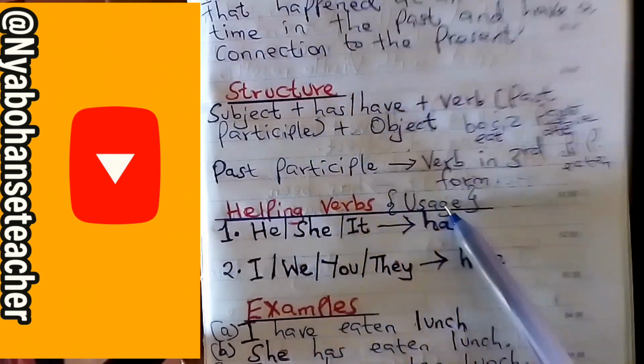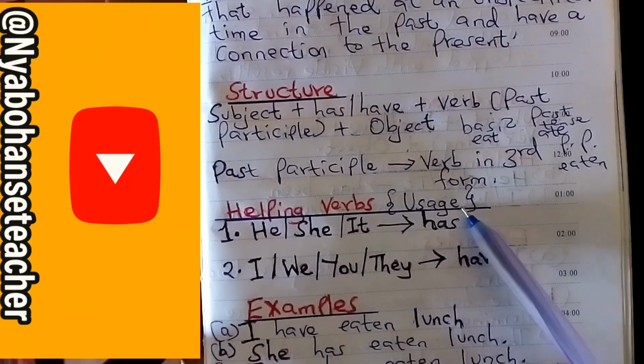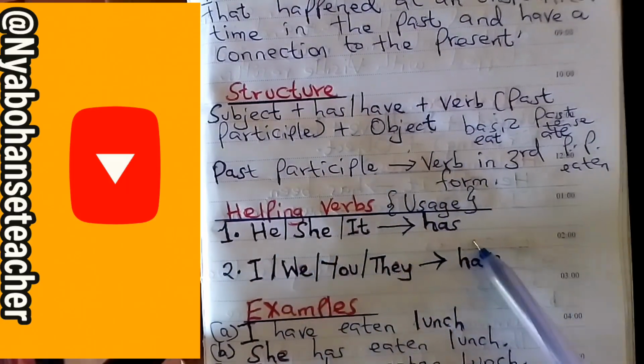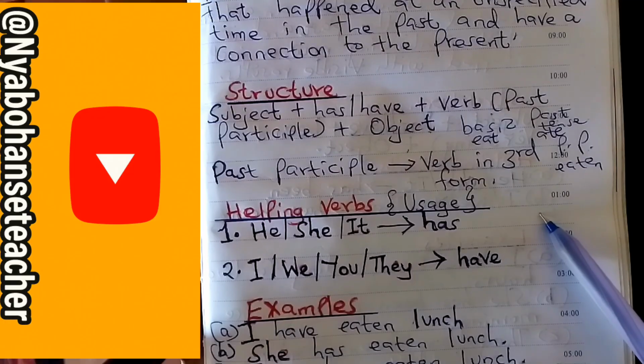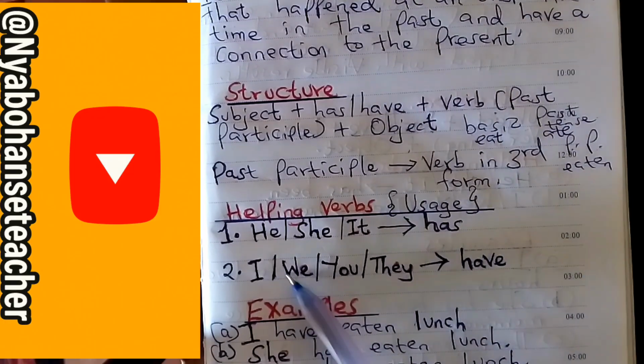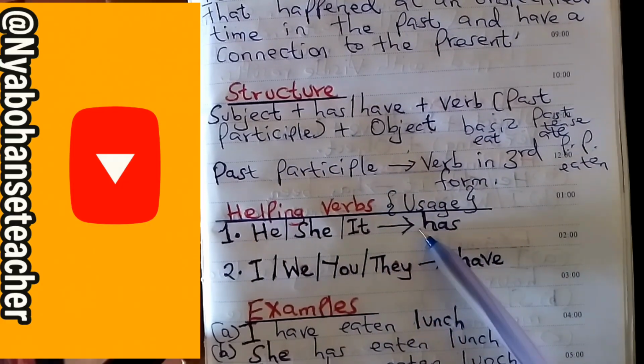So he has, she has, it has. Don't say he have eaten. You have to say he has eaten mangoes.